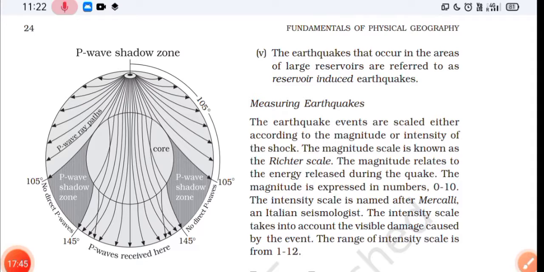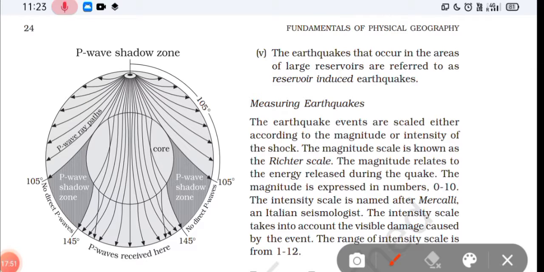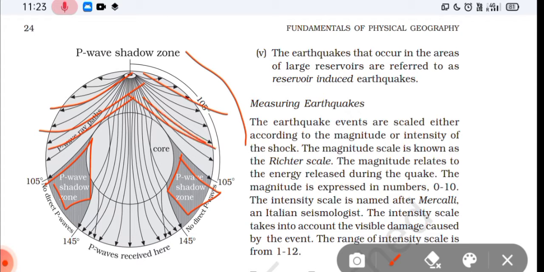See here, in the figure, these are the primary wave shadow zones. Here primary waves have not reached. Primary wave shadow zone means primary waves have not reached here. This is the primary wave P waves shadow zone. It means primary waves have reached here, they have crossed here, and this area they have not come. And second, P waves are received here, and these are the shadow zones of primary waves.